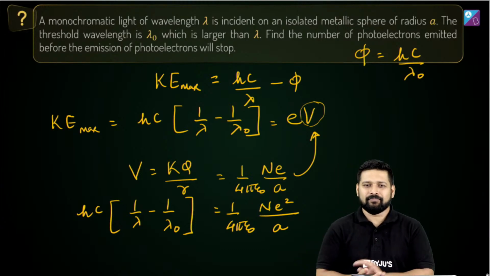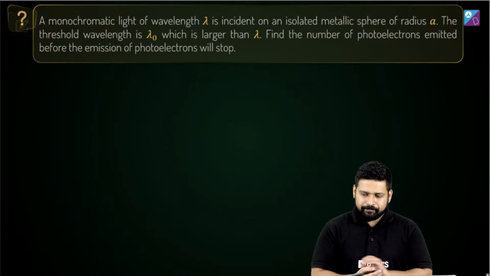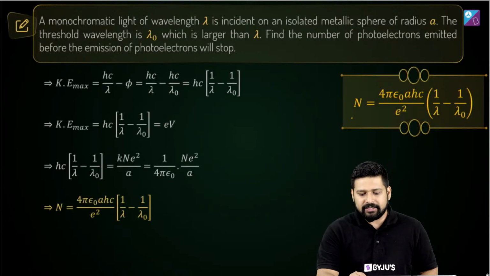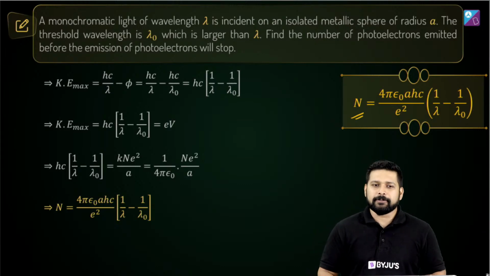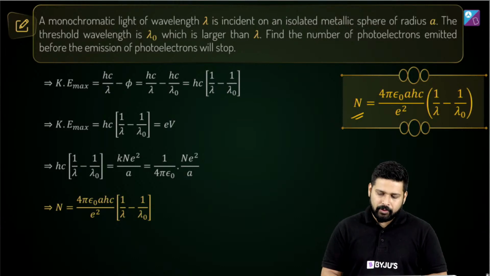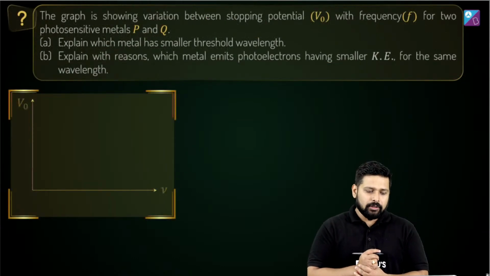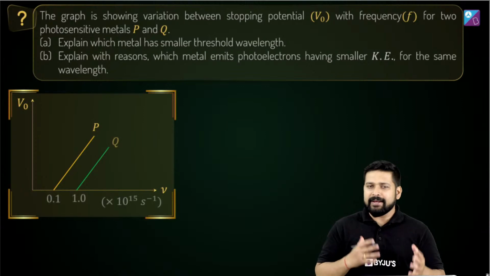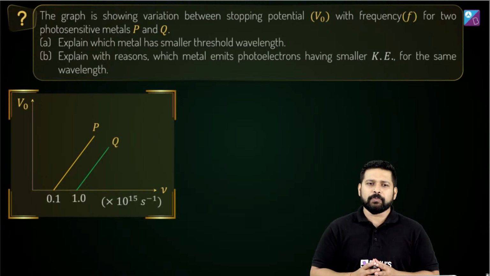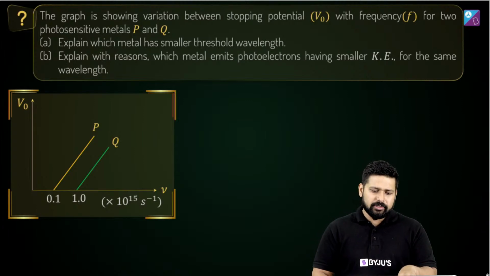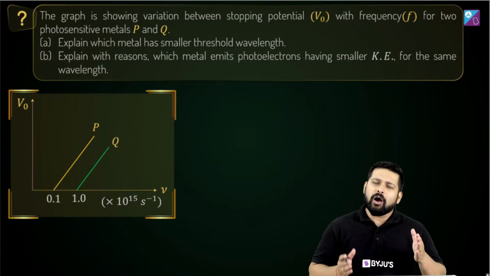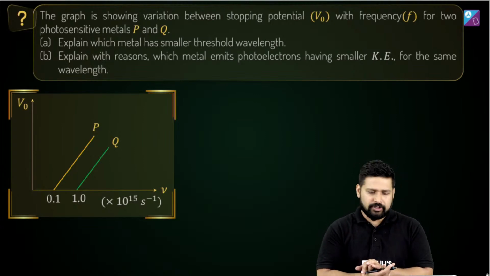Cool. So you see what goes on in this question. All we have to do is solve it and then substitute the final result. Get the expression of capital N. No problem. One more question. Now this is a question which seems slightly difficult at the outset. It is not. Why it is not, I'll tell you. Because when you look at this question, just by basic understanding, probably you will be able to understand how to go forward with this question.